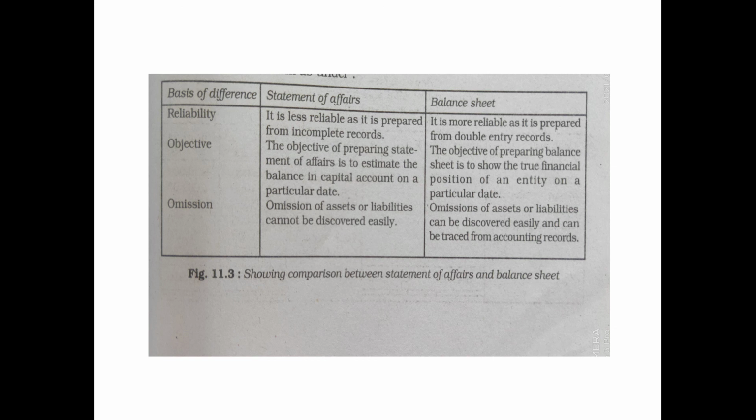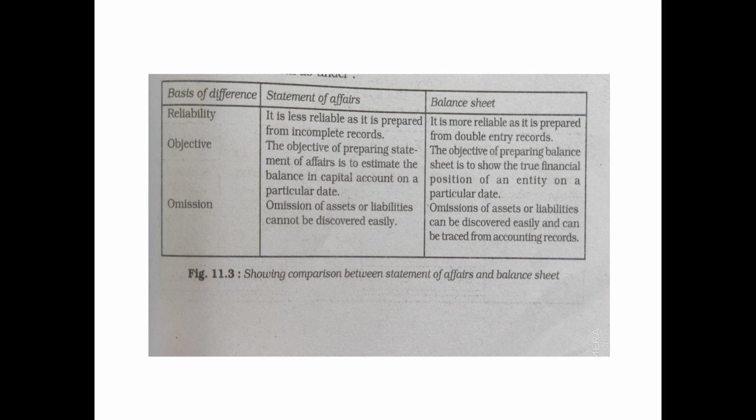But in case of the statement of affairs, it is only the single entry system, only once it is recorded, therefore it is very difficult to find errors and omissions cannot be discovered easily. In the statement of affairs, an item of asset or liability may get omitted, and this omission may remain unknown because the effect of this omission gets adjusted in the capital account balance and the totals of both sides of the statement match.